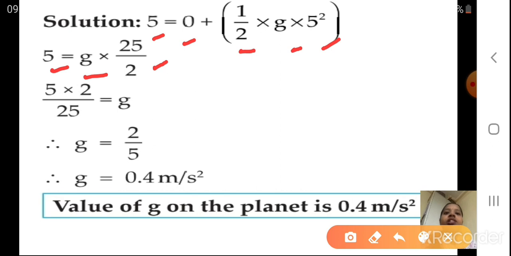Now this 2 is in division. When it goes to 5, it will go in multiplication. Yes, and this 25 is in numerator. When it goes to that side, it will go in denominator. So can you see, you got the equation?